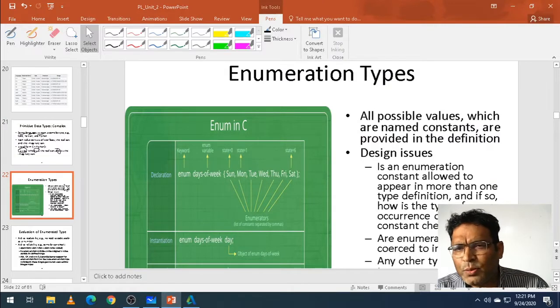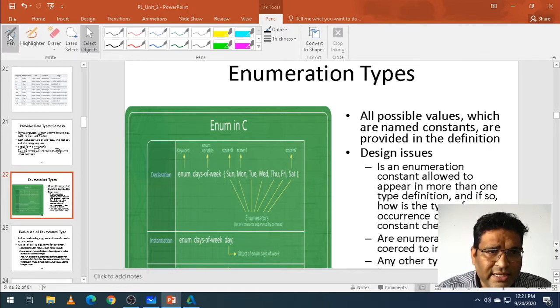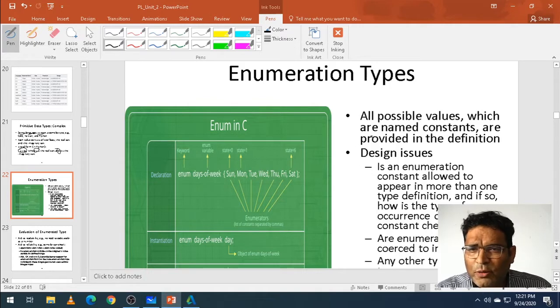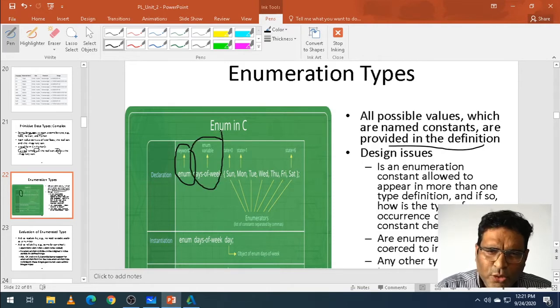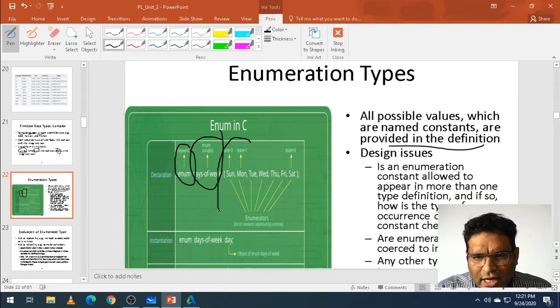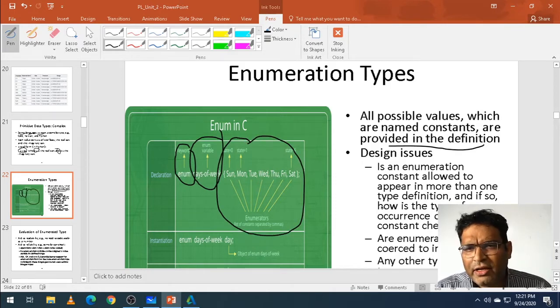What do you mean by this? We call this a constant. All possible values which are named constants are provided in the definition. In the declaration, you see a keyword, days of week, variable. This is how it is stored, and these are the values which are going to be stored, which is an example which I have taken.